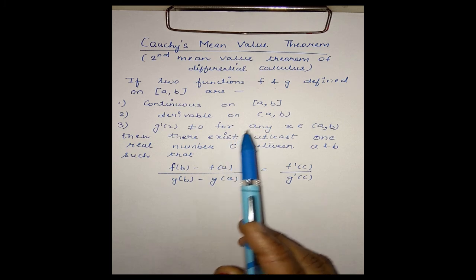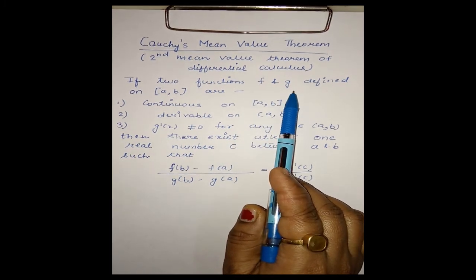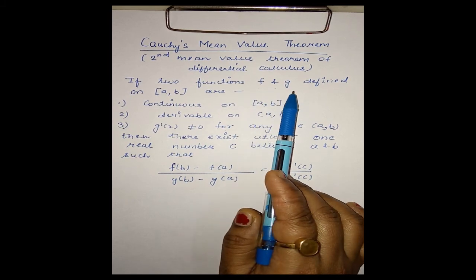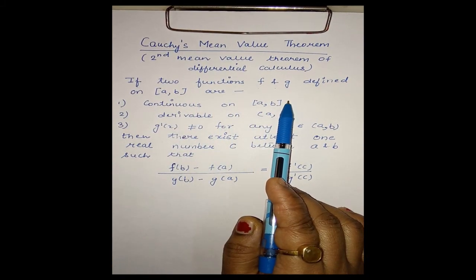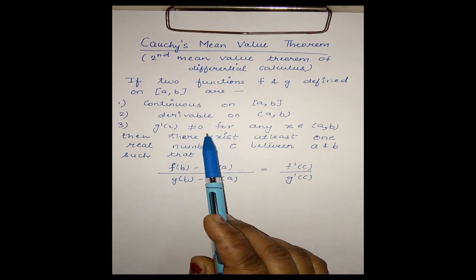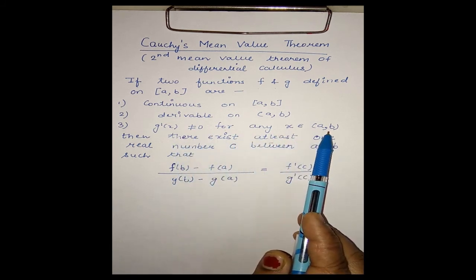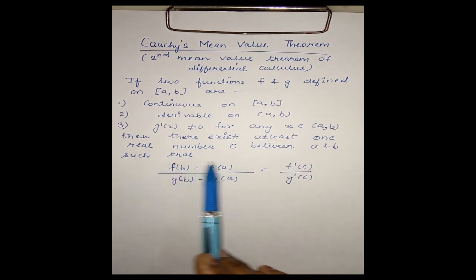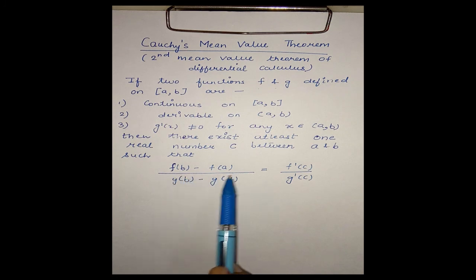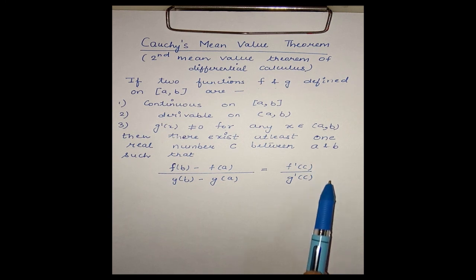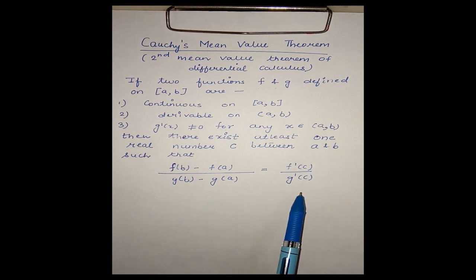Here we have two functions f and g instead of one function as was in Rolle's theorem and Lagrange's mean value theorem. Here we have two functions f and g such that they are continuous on closed interval [a,b], derivable on open interval (a,b), and g'(x) is not equal to 0 for any x in the open interval (a,b), then there exists at least one real number c between a and b such that (f(b) - f(a)) / (g(b) - g(a)) = f'(c) / g'(c). This is Cauchy's mean value theorem.